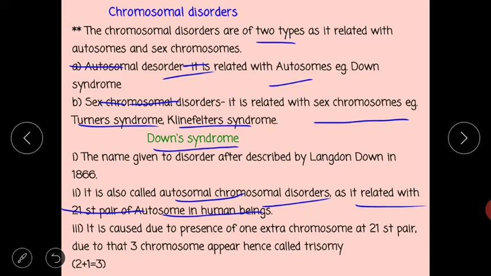It is caused due to the presence of one extra chromosome at the 21st pair. Due to that, 3 chromosomes appear in the 21st pair instead of 2. Therefore, it is called trisomy.